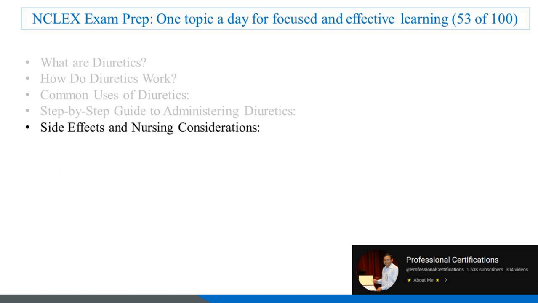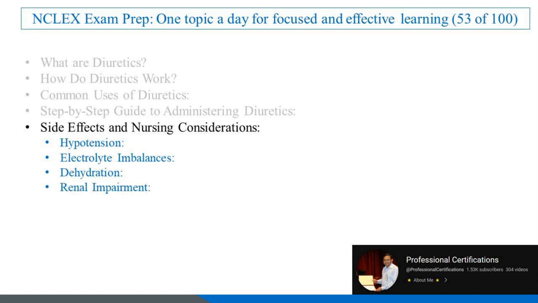Side effects and nursing considerations. While diuretics are effective, they can have side effects. Common side effects include hypotension, low blood pressure, especially after the first dose. Electrolyte imbalances, such as low potassium, hypokalemia, or high potassium, hyperkalemia. Dehydration, due to excessive fluid loss. Renal impairment, worsening kidney function in some patients. Gout, increased uric acid levels can trigger gout attacks.